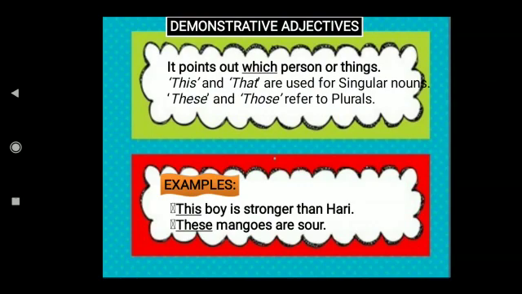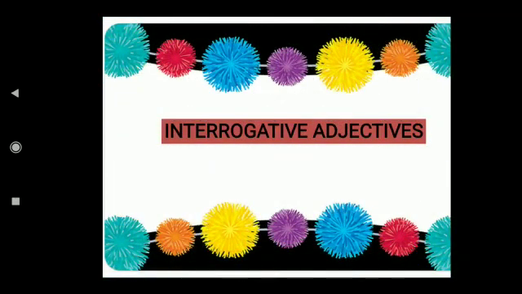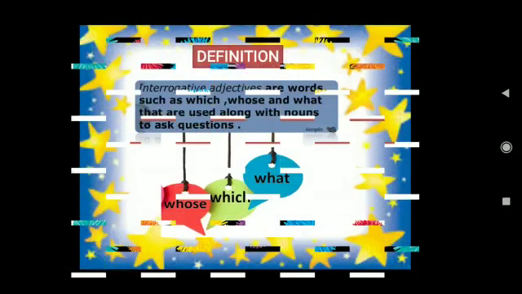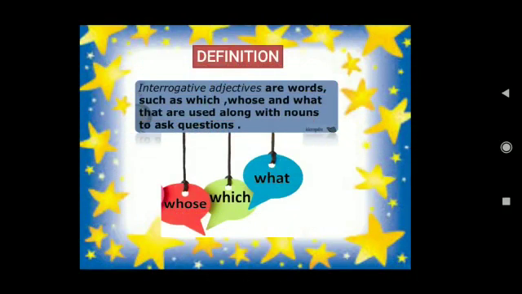Now we are going to see two new kinds of adjectives. The first one is interrogative adjectives. Immediately when I say interrogative, it means questions. So in the questions you are asking, there will be an adjective.